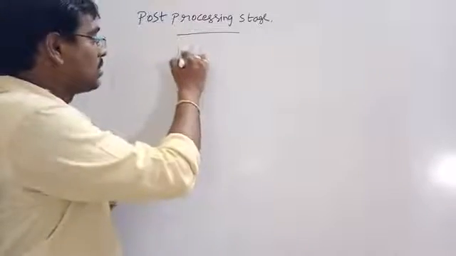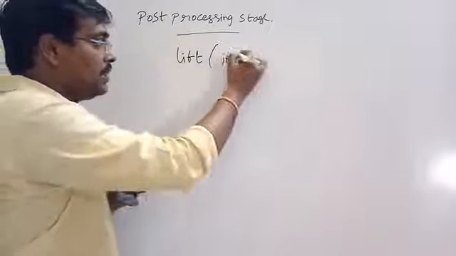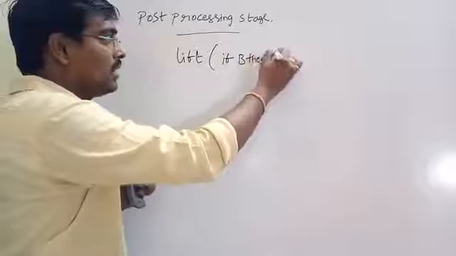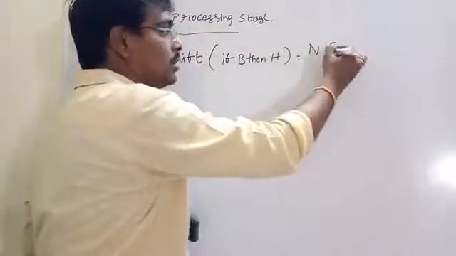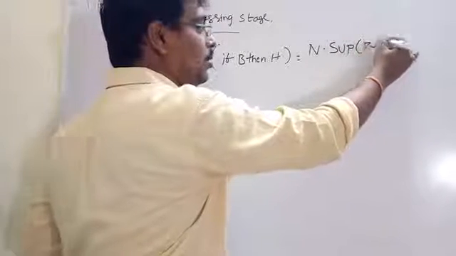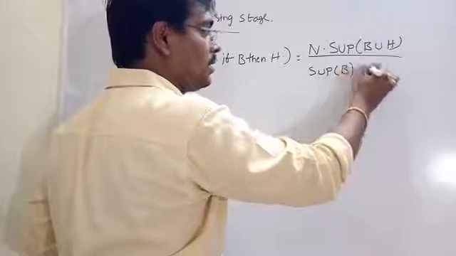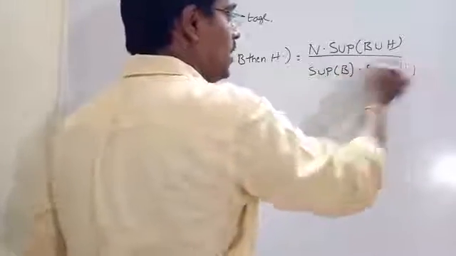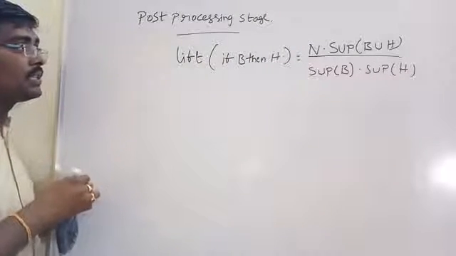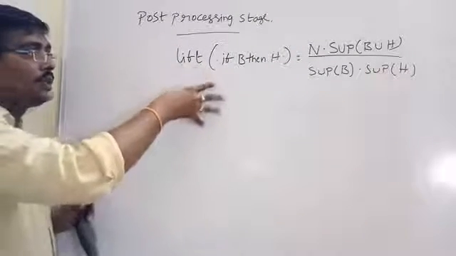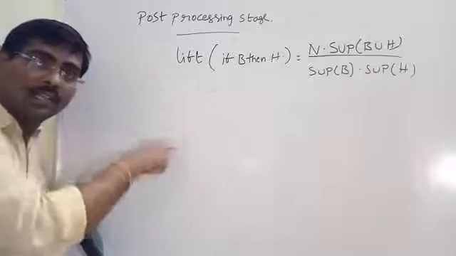In this we are using a quantity called lift. Suppose it is represented as: if B, then H. It is represented as N times the support of B union H, divided by the support of B times the support of H. Here N is the number of transactions. Based on the lift, if the lift value is equal to 1, the supports are specified by the marginals.